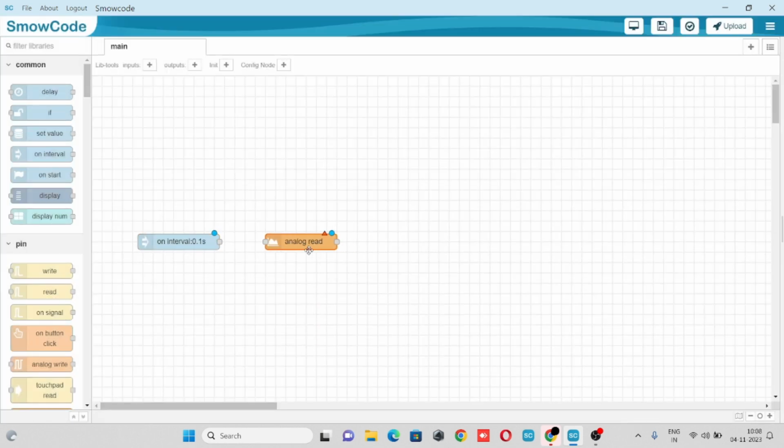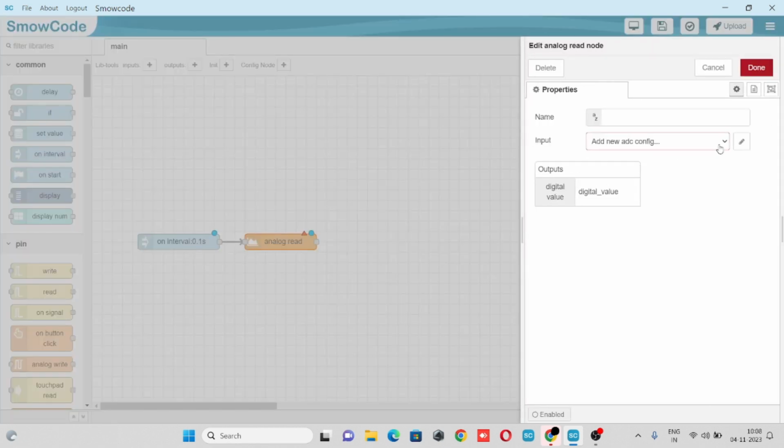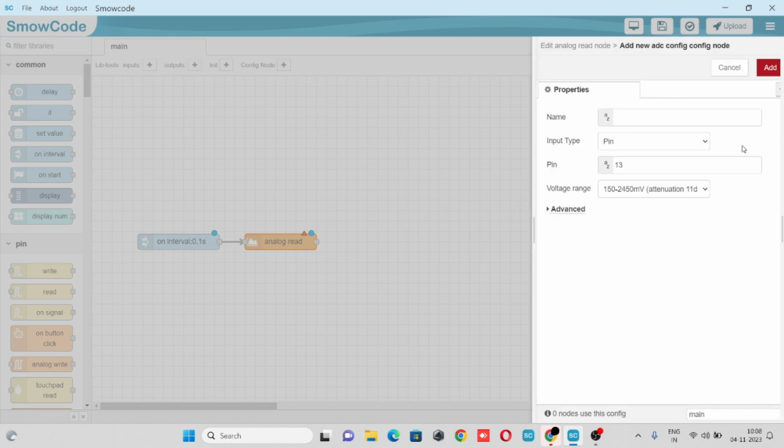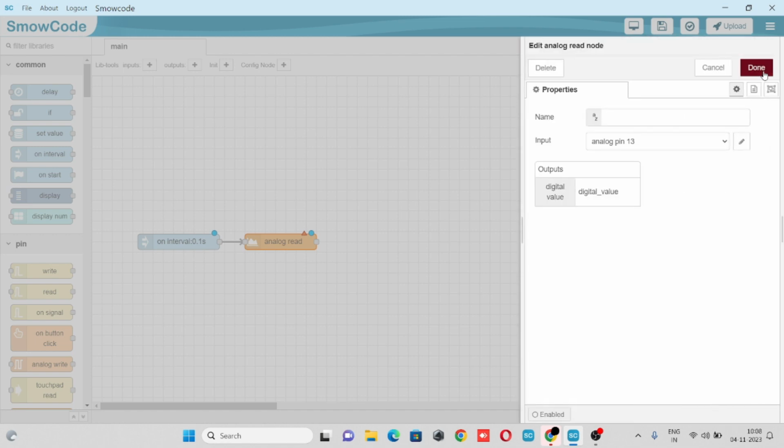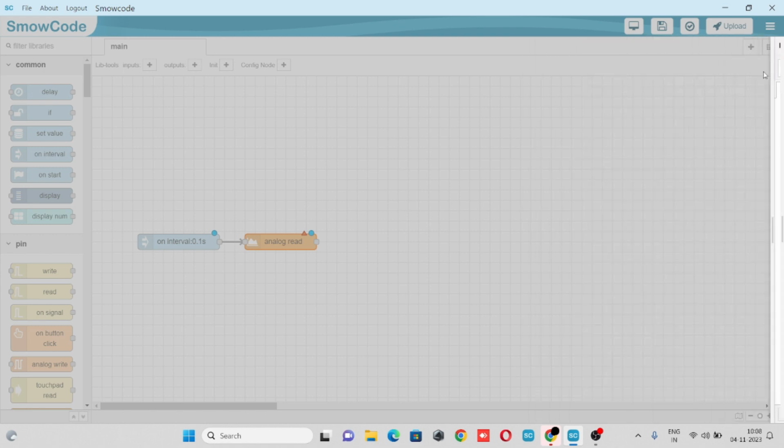To read the analog value of our sound sensor, we'll go to its property, input, we'll configure our ADC. We'll select input type pin number 13, click on add. In the output parameter we'll get its digital value, click on done.